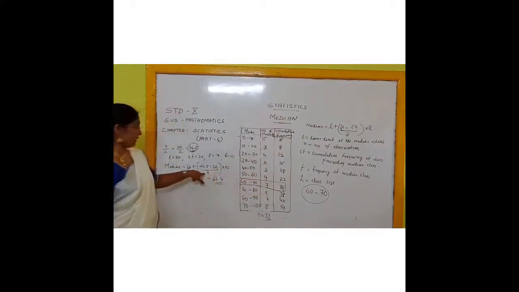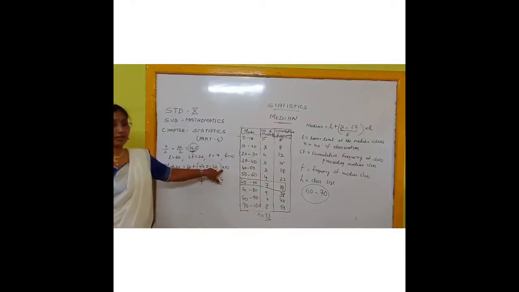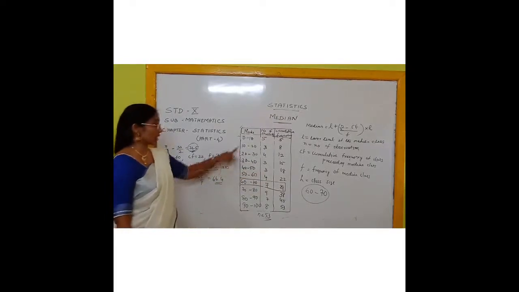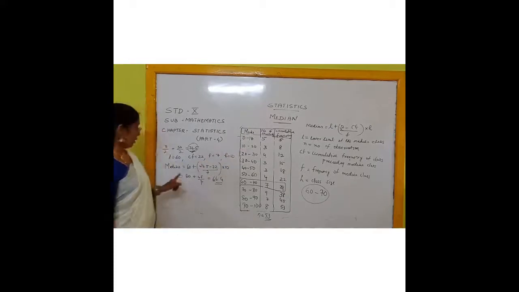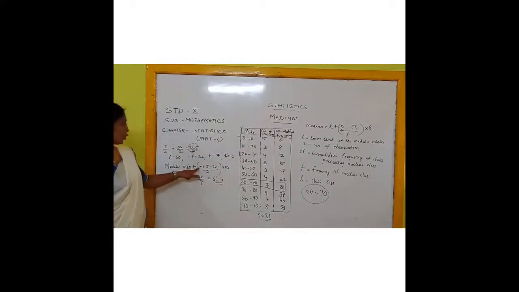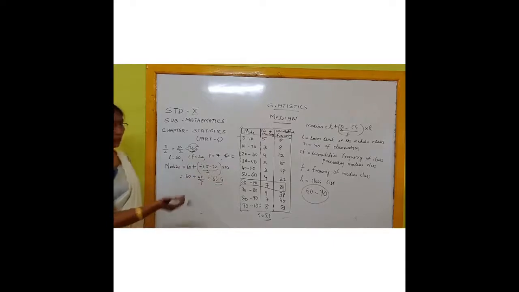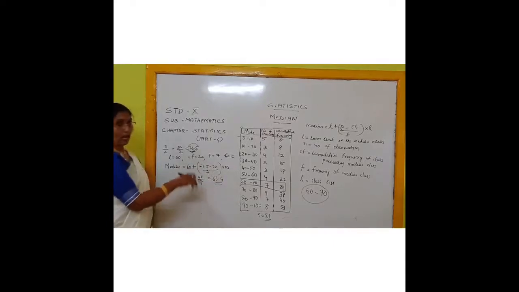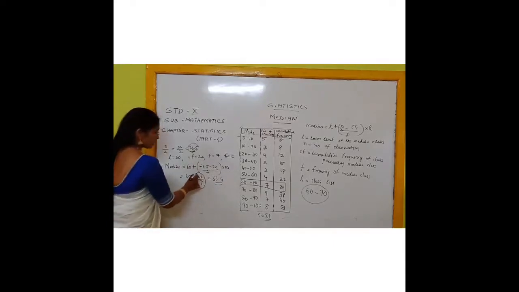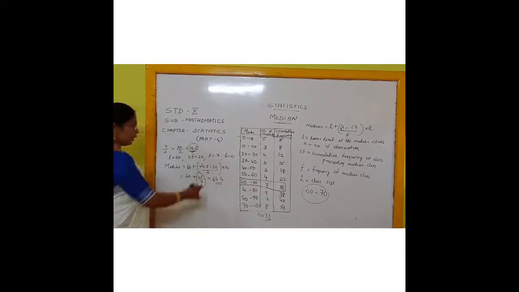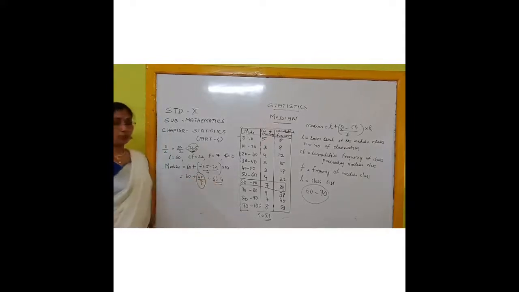So you got 7 into class length. Class length or class size, how much is that? 10, because it is a gap of 10. Now you got the answer: 60 plus 26.5 minus 22, that is 4.5. 4.5 into 10 will come to 45. 45 upon 7. Now I told you that you can take the LCM, or otherwise find this one out first and then add it to the 60. So you will get the answer 66.4.